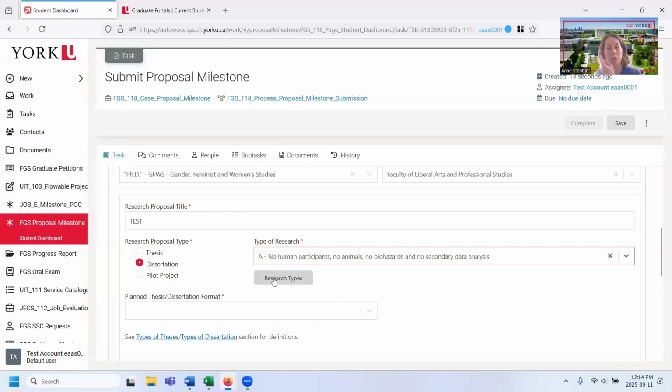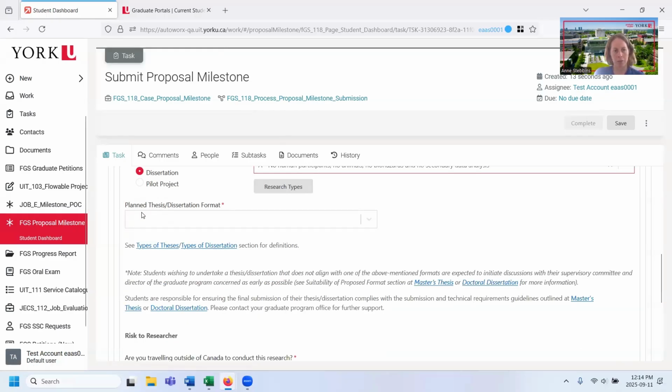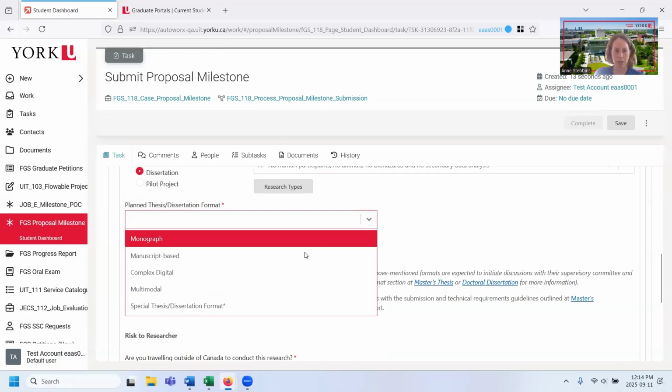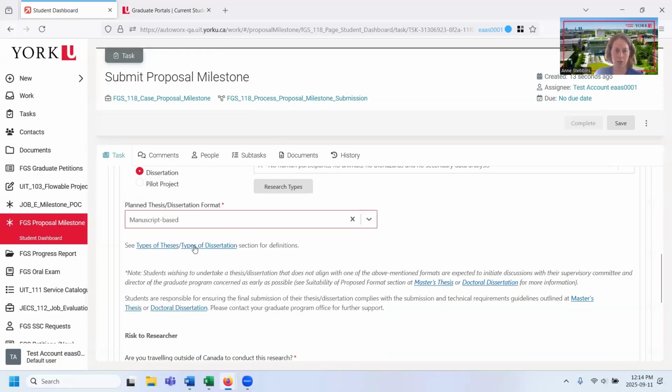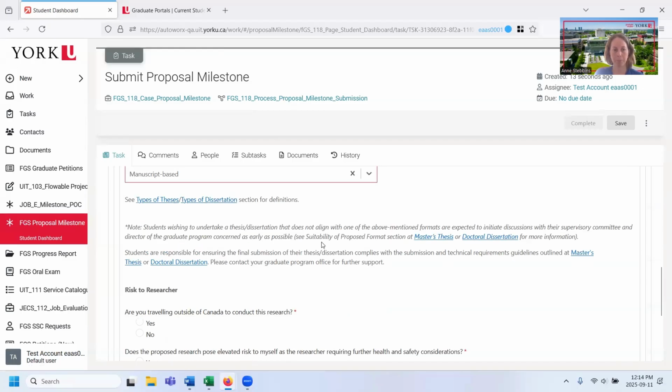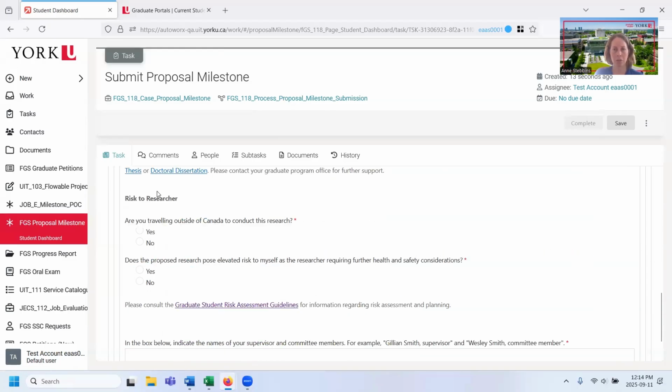If I wanted more information about these types, I can click here on the research types. Okay, scrolling down, a planned thesis or dissertation format. So here I'm going to click manuscript based. You can click on these if you want a bit more information about the various types. I need to answer a couple of questions here about the risks involved to the researcher. So it's asking if I'm traveling outside of Canada. In this case, I'm going to say no, I'm doing my research here. And if the proposal involves some sort of elevated risk to myself, health and safety concerns, etc., I would need to click yes. For this test, I'll click no.